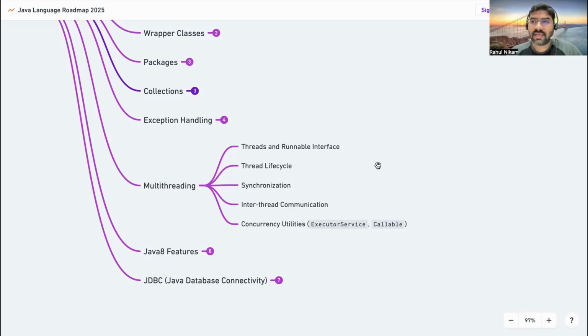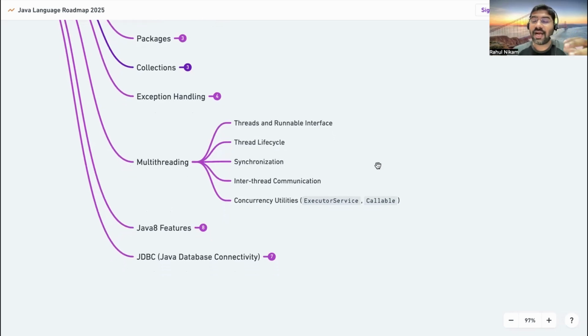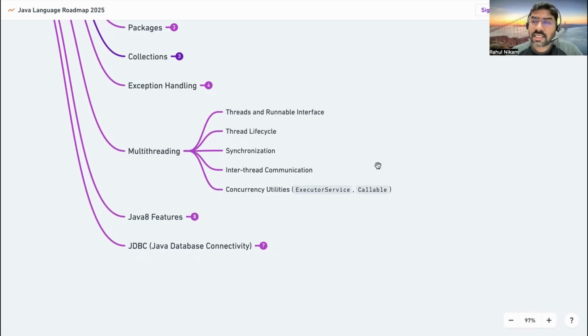We can implement it using the Thread class and the Runnable interface. Then understand thread life cycles, how a deadlock condition sometimes happens, and how to avoid it using synchronization. Then inter-thread communication, and the concurrency util packages, for example ExecutorService, which is widely used and also asked in interviews.